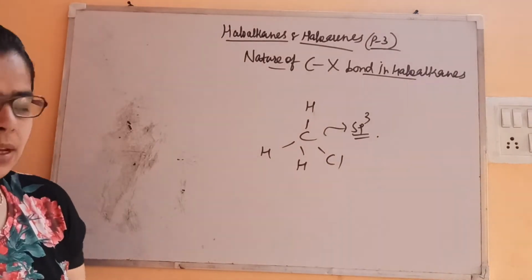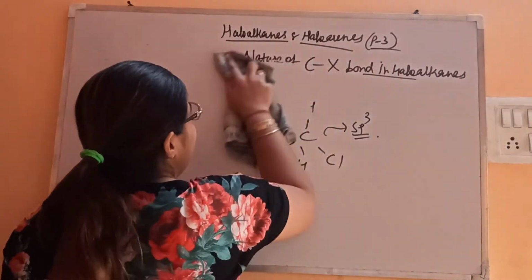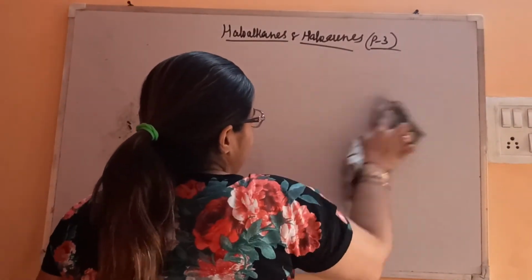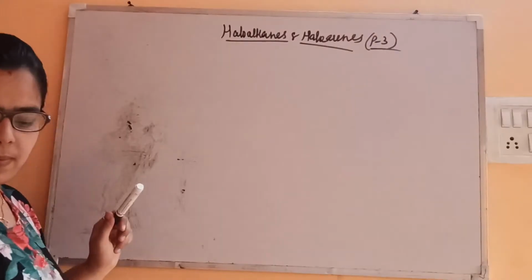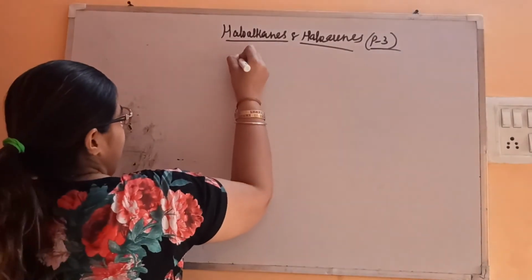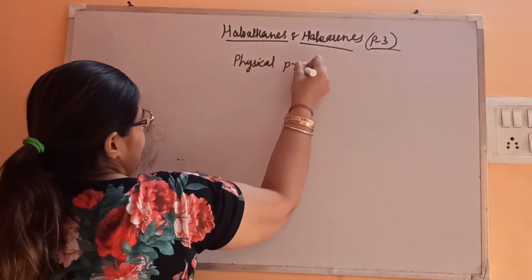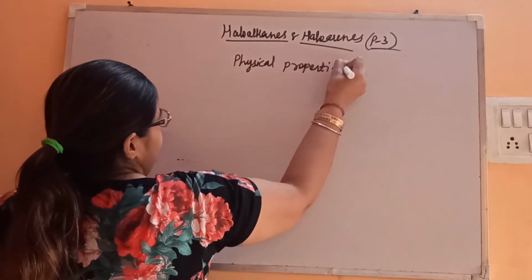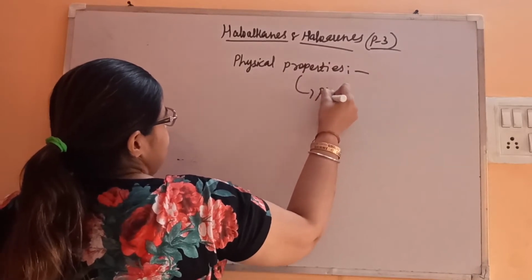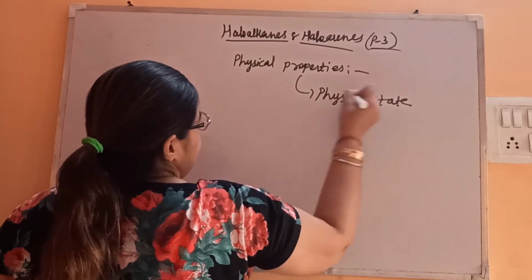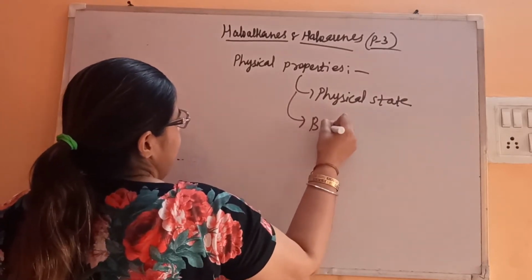Okay, now let's discuss its physical properties. Very important again. Physical properties, what do we have to study? See, its physical state. Second, its boiling point, an important one.